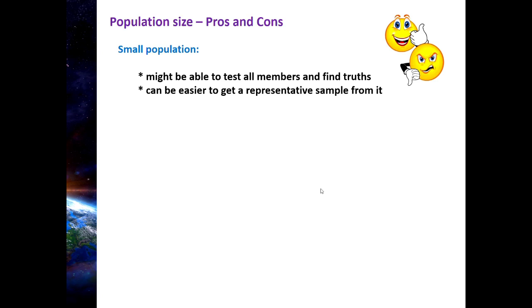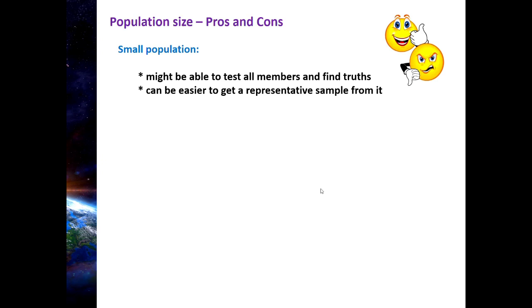This is true because I tested everybody in the entire population. But again, if your population is immense, good luck testing everybody, right? So the smaller the population, generally speaking, the more likely it is that you're going to actually be able to test everybody in that population.